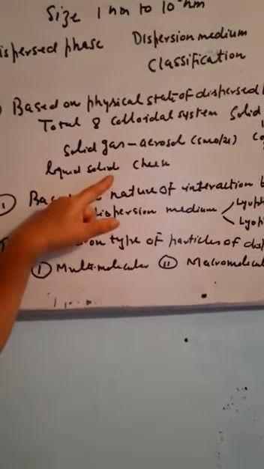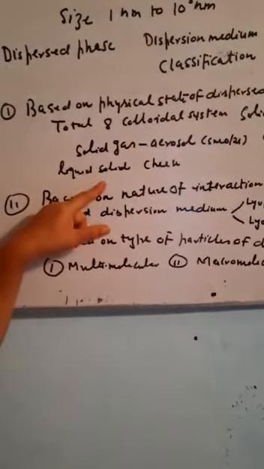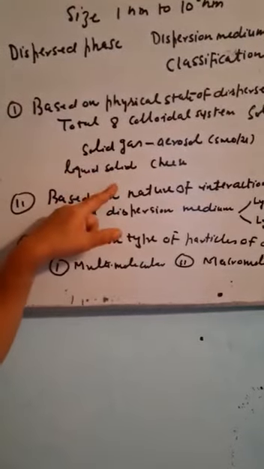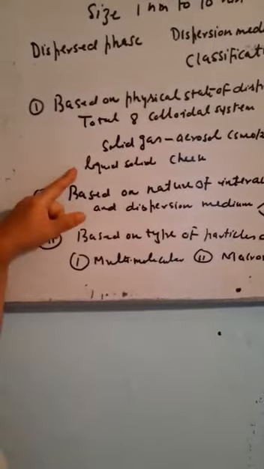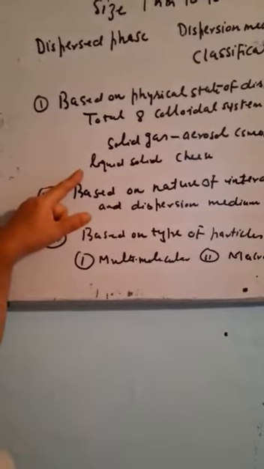Then it is a solid in gas, aerosol, smoke. It contains very small suspended particles along with some gases. Now, there is a liquid in solid. The example is cheese. In cheese, the solid portion is in larger amount, that is dispersion medium, and a very small amount of liquid is there. You can go through the table.